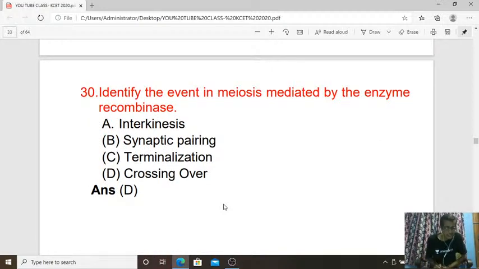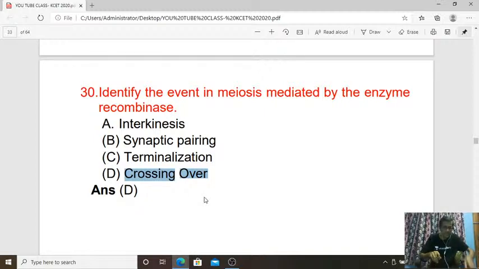And 30th question. Identify the event in meiosis mediated by the enzyme recombinase. So meiosis, where the event mediated by the enzyme recombinase, that is the crossing over. Crossing over is the exchange of a small set of genetic material between the non-sister chromatids of the homologous chromosomes, and this process is mediated by the enzyme recombinase.